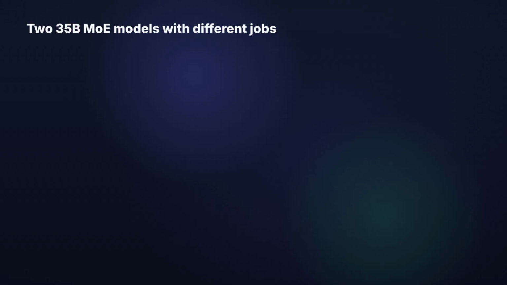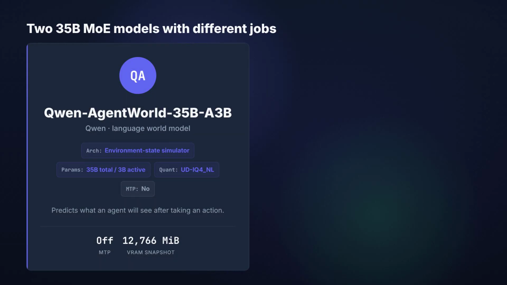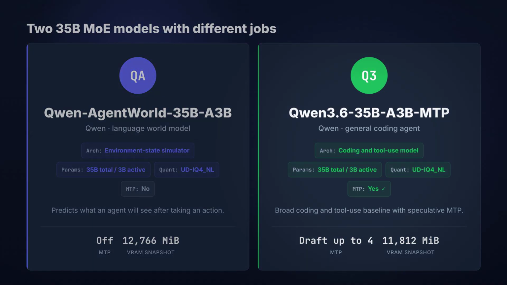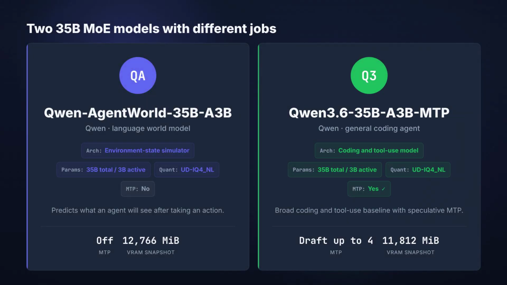Agentworld is Qwen's language world model for predicting what an agent will see after it takes an action. It is designed to simulate evolving terminal and code-based states with tools and search, plus browser pages, desktop systems, and Android. Qwen3.6 is the familiar general-purpose coding and tool use model. So this test asks how a specialized world model behaves as a local deployment.